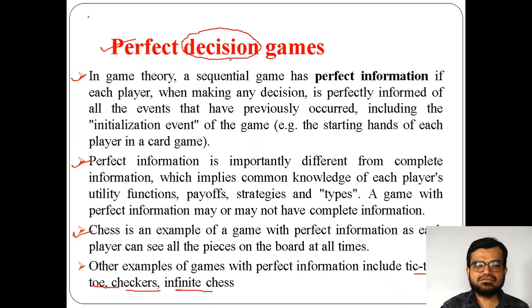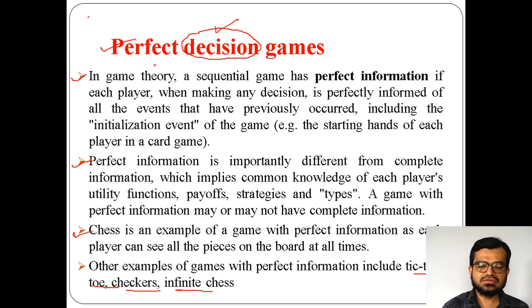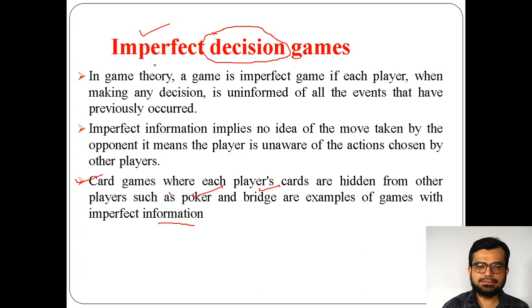Because if we have perfect information, then the first player can perfectly decide which is the best option in order to beat the opponent. That's why the term has been given as perfect decision games. Similarly, the same case applies in the opposite manner in imperfect decision games. Because of not having proper information, the decisions that have to be made are imperfect. So these are the categories of games: perfect decision games and imperfect decision games.